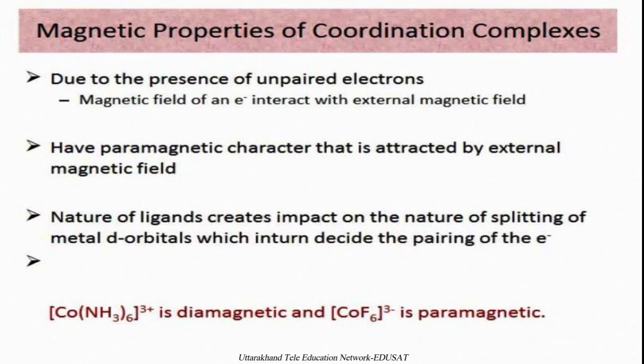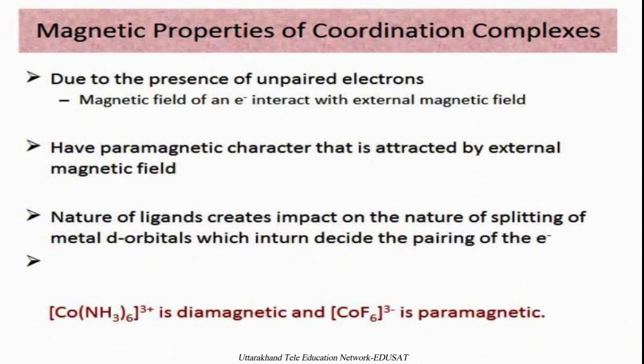This is because the magnetic field of an electron interacts with the external magnetic field, and it induces that particular metal to get attracted into the magnetic field or repelled from it. If a number of unpaired electrons are present, then the magnetic field of those electrons interacts with the external magnetic field, and the metals containing unpaired electrons are called paramagnetic in nature, and this paramagnetic character is attracted by the external magnetic field.